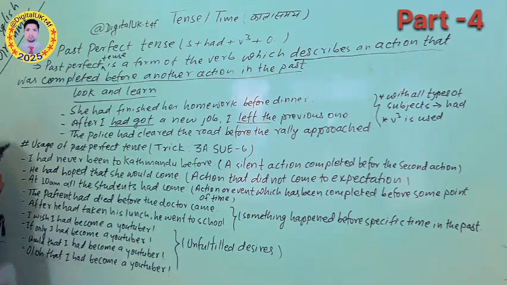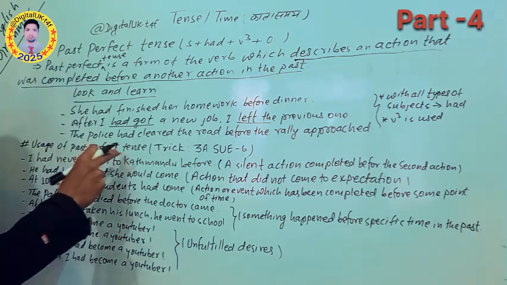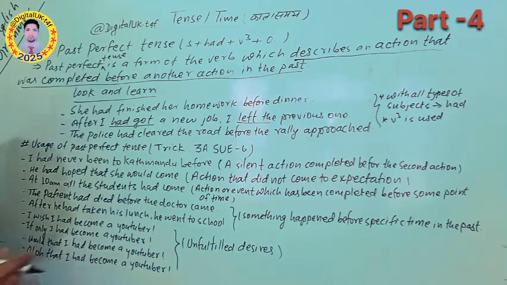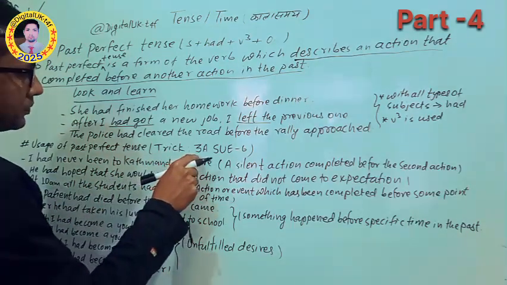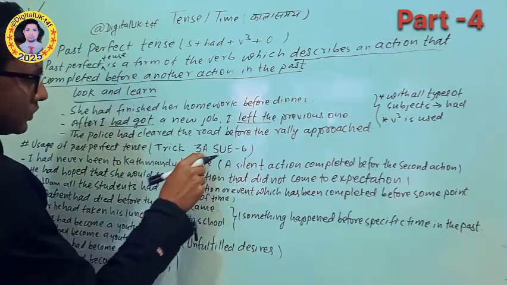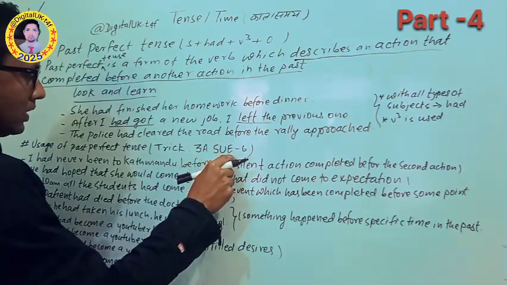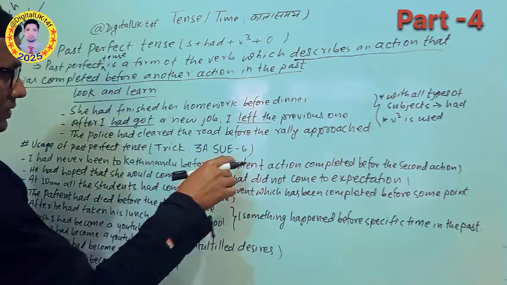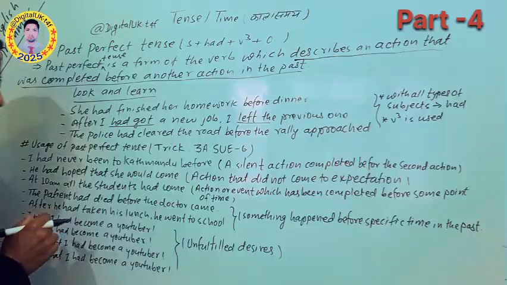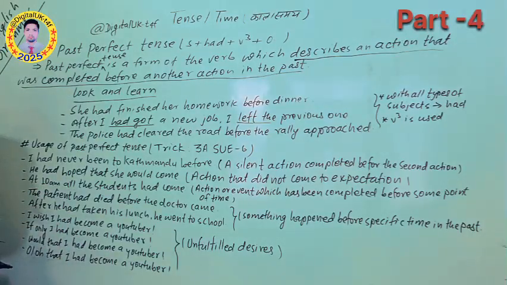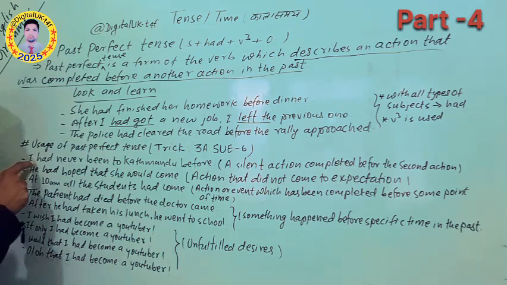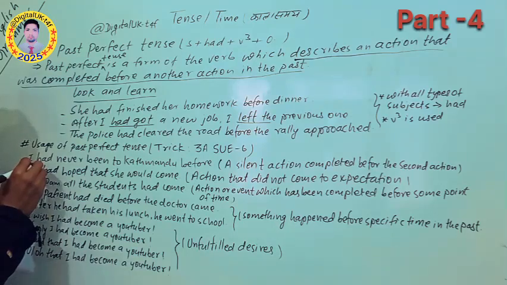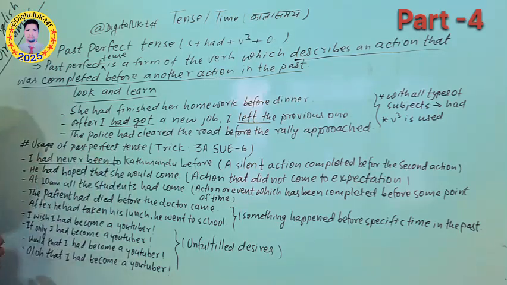After that, let's discuss the uses of past perfect tense. For that, we should keep this trick in mind: 3SV. What 3SV indicates, we will discuss in the sentences. Altogether there are 6 uses, so overall we should understand 6 uses of past perfect tense. Just try to understand the first sentence: I had never been to Kathmandu before.